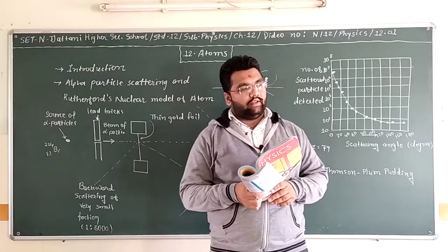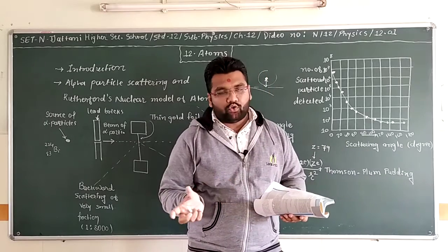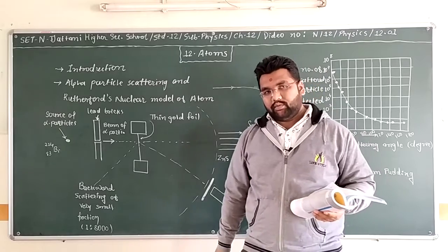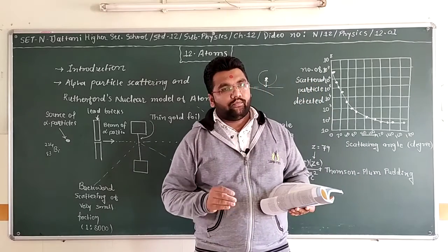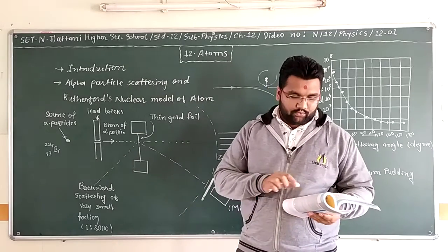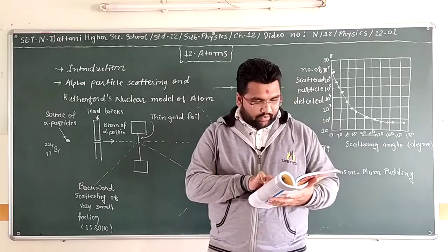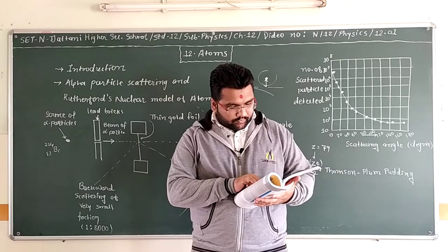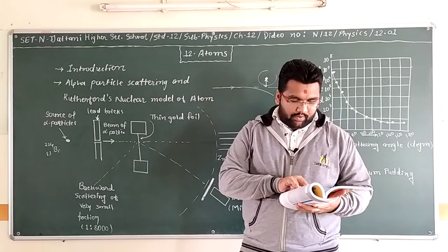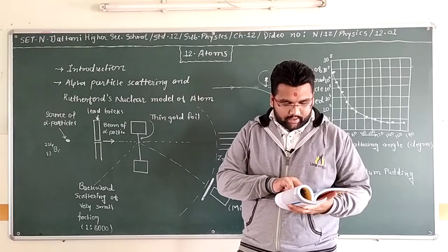In a head-on collision, the energy of the first particle is given to the other particle. In this case, the impact parameter is minimum and the alpha particle rebounds.